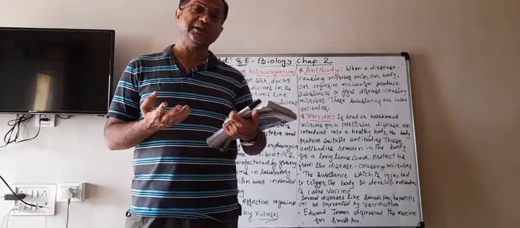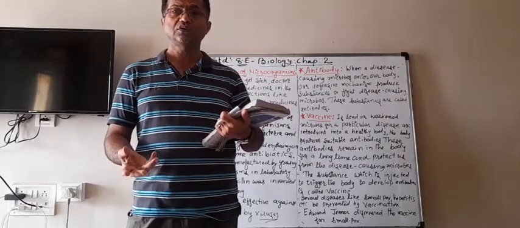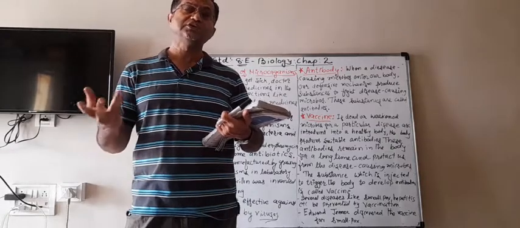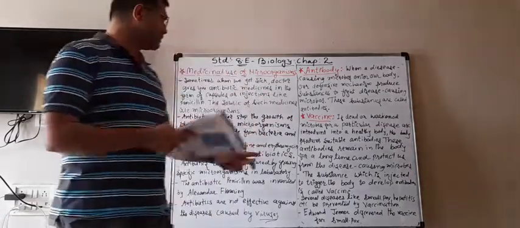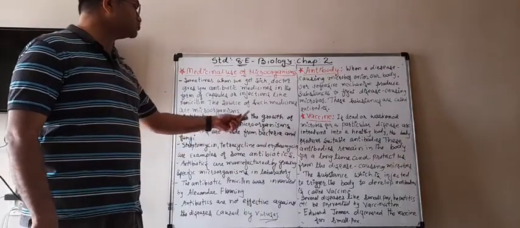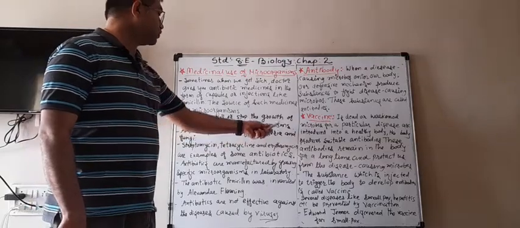Secondly, they may stop the growth. If they cannot grow, they cannot cause the disease, they cannot spread the disease. So these antibiotics either kill or stop the growth of the disease causing microorganisms.